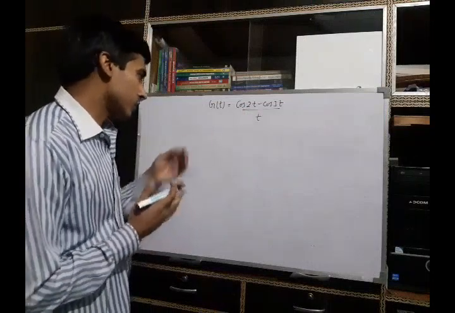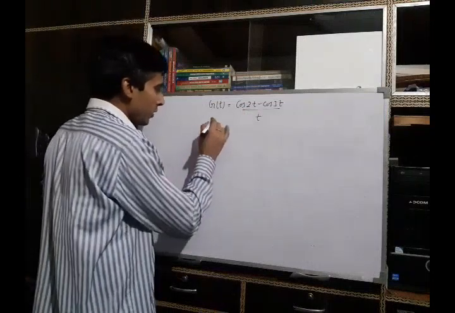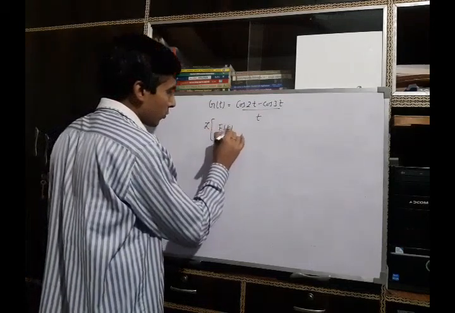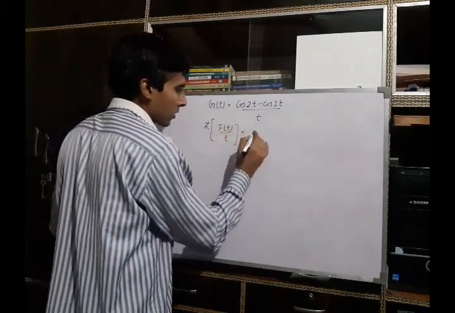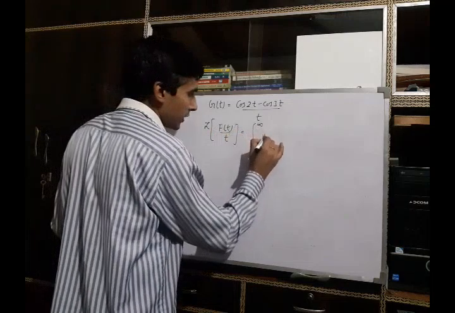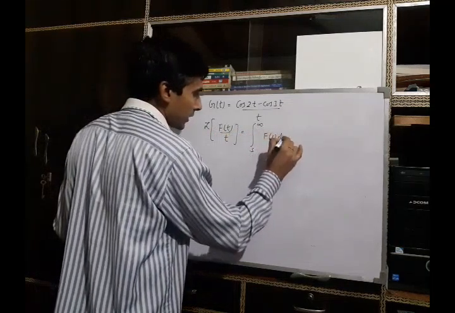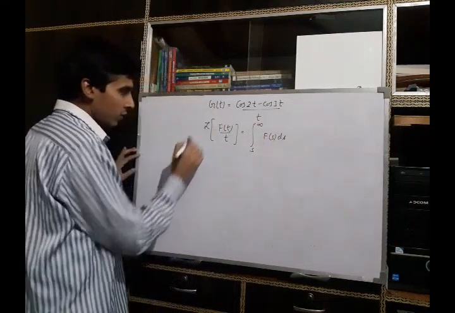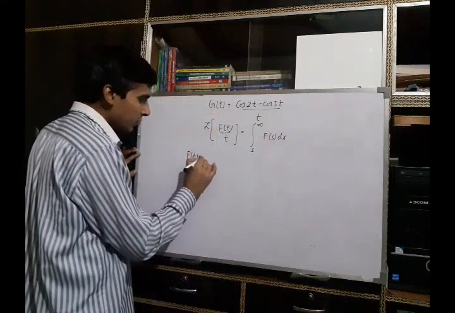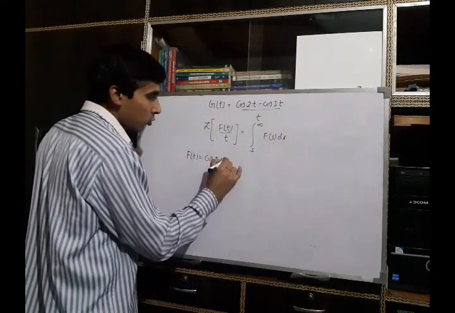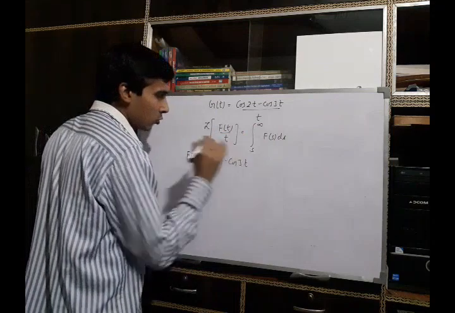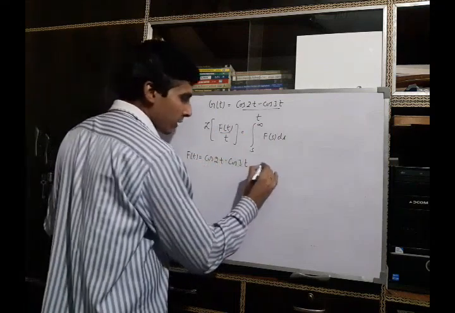Here we will use the previous result, in which we have proved that the Laplace transform of f(t) upon t is the integration from s to infinity of F(s) ds. First of all, we define f(t) as cos 2t minus cos 3t. Then what will be the Laplace of this function?